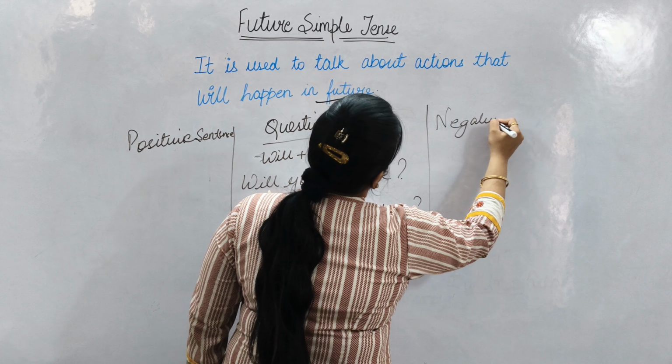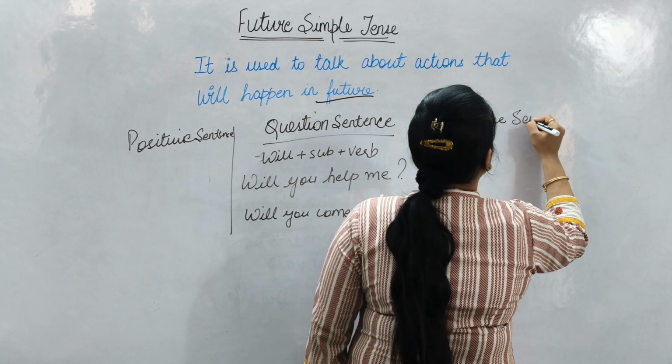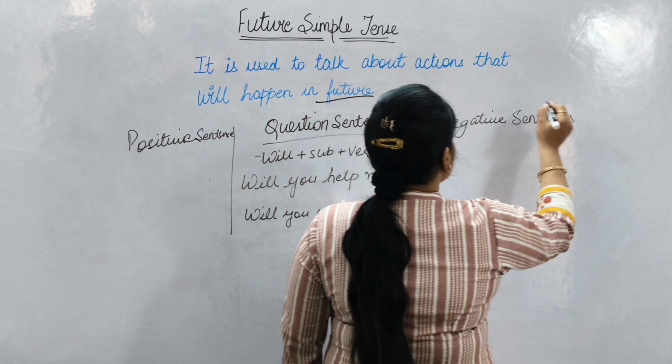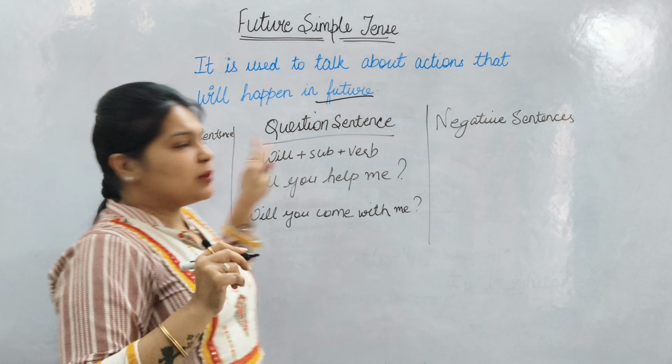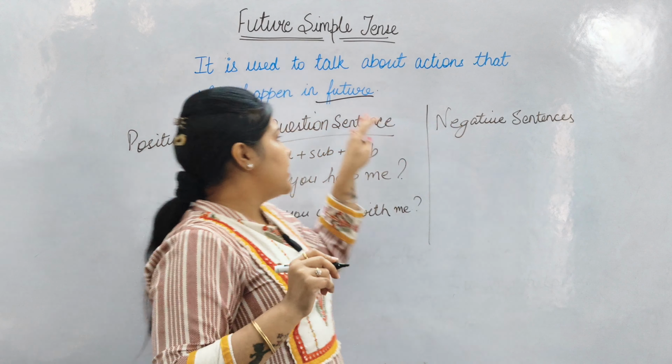These three types of sentences are very important in all the types of tenses, because we are talking something in positive, something we are talking about not, and something we are asking, the question. So this was the formation of this.